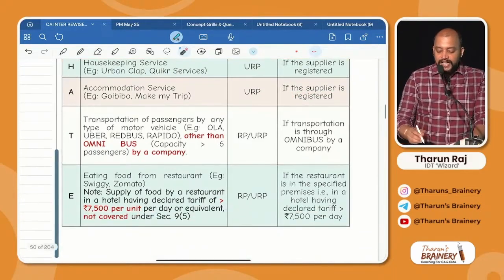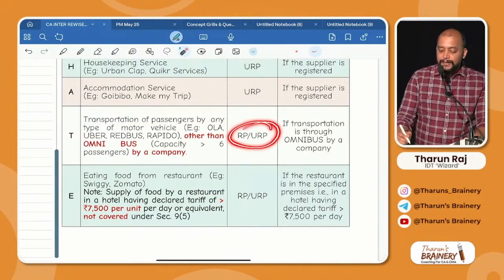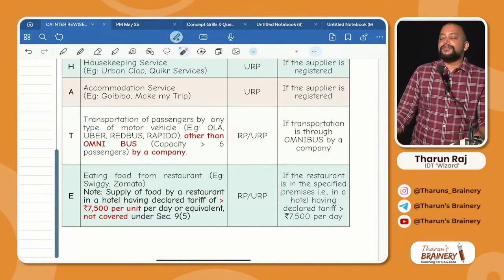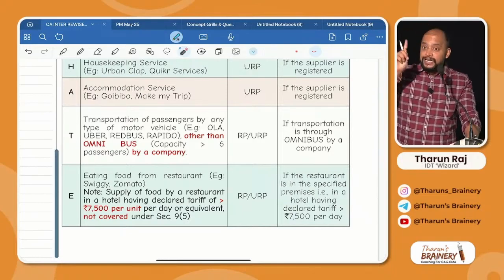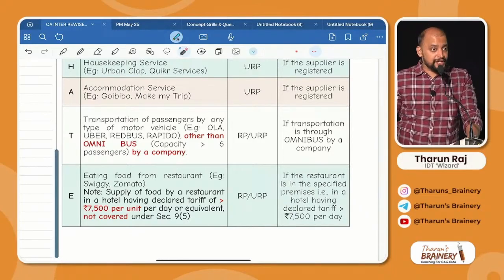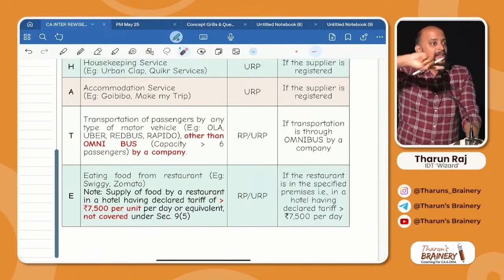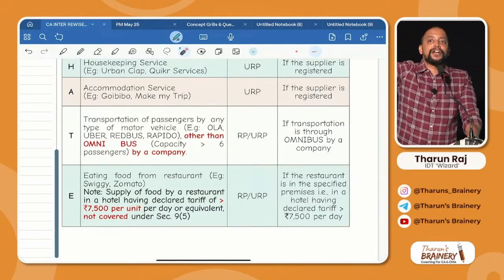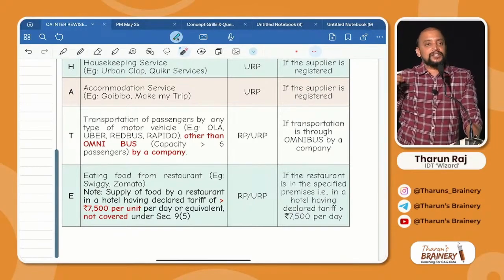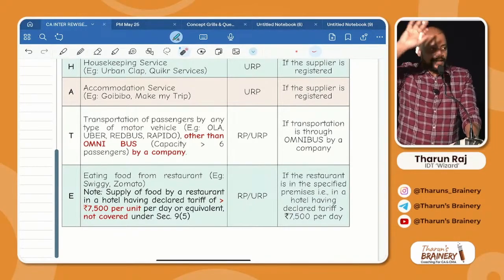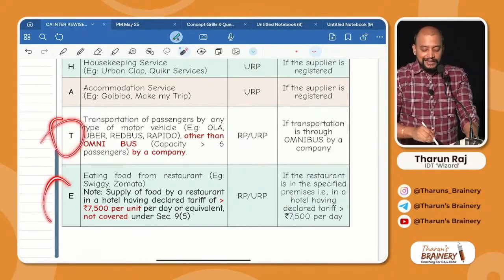Then next, transportation of passengers by any motor vehicle. Here, supplier may or may not be registered. So, whether the driver is registered or unregistered, or the restaurant is registered or unregistered, always the e-commerce operator only will pay GST. Is that clear or not? Whether the driver is registered or not, providing through Ola, Ola only will pay. Whether the restaurant is registered or unregistered, supplying food through Swiggy, Swiggy only will pay. Is that clear?